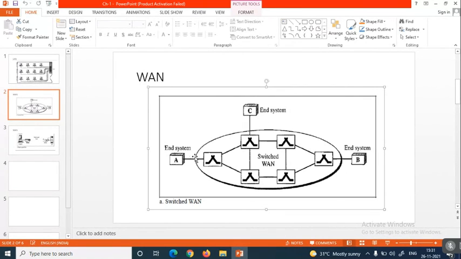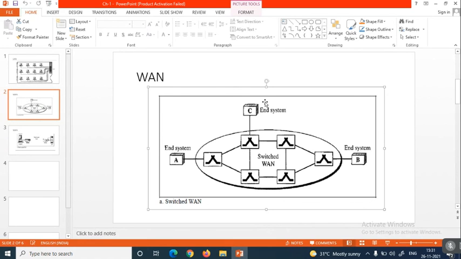And if you want to transfer the data from any system to any system, in order to interlink A to C and C to B or B to A or B to C, what we are going to do is use the switching mechanism, whether it is for A to C or for B to C or B to A.